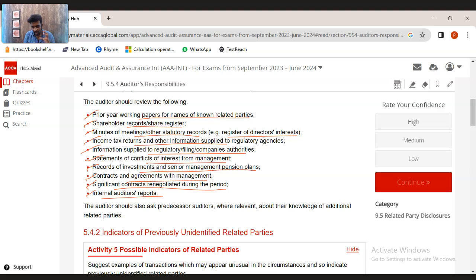The reason why this identification of related party is very important is because it's very difficult, as I told you, to identify the related party, and there could be a lot of related parties which are unidentified, and transactions could be done with the related parties, but we are unable to identify them very easily.